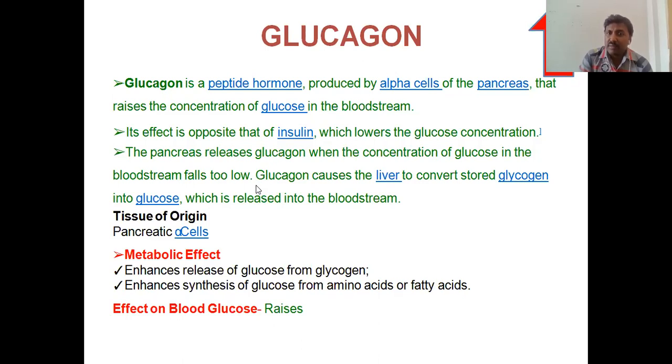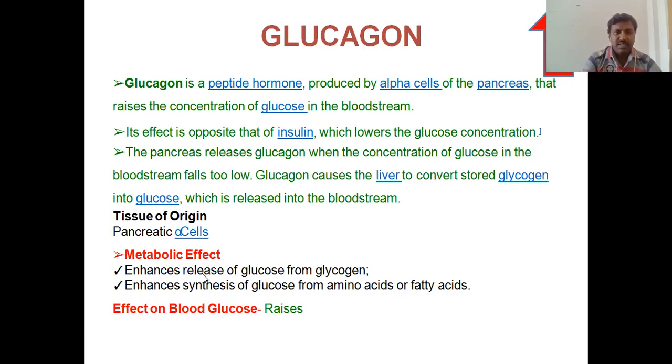Next, glucagon is one more important hormone. It is also a peptide hormone secreted by the alpha islets of the pancreas. It raises the glucose levels in the body. It is exactly opposite to insulin, which decreases the glucose levels in the blood.